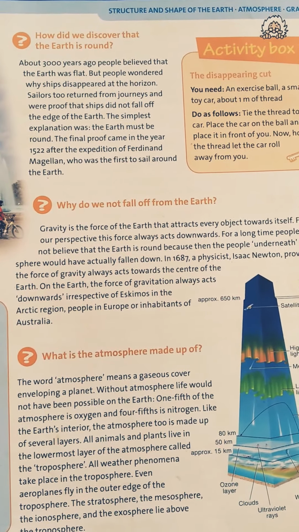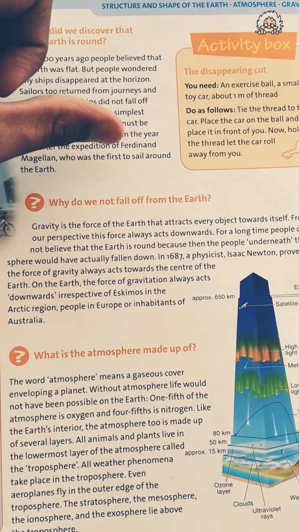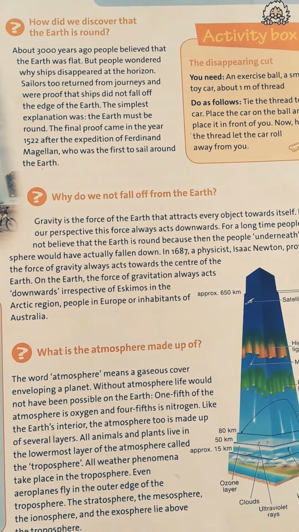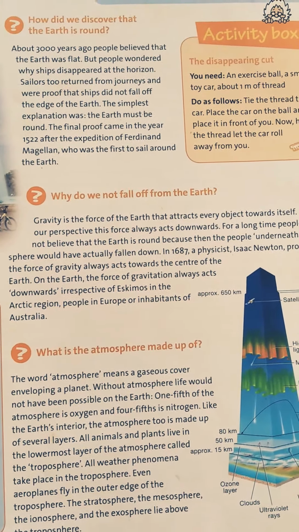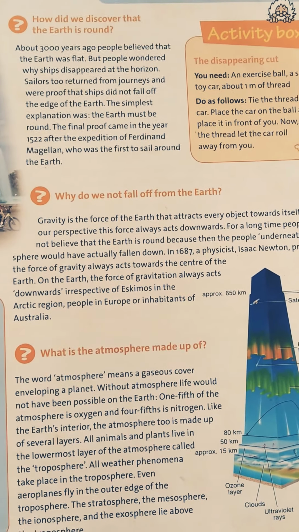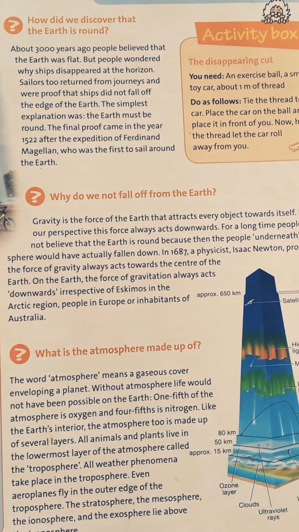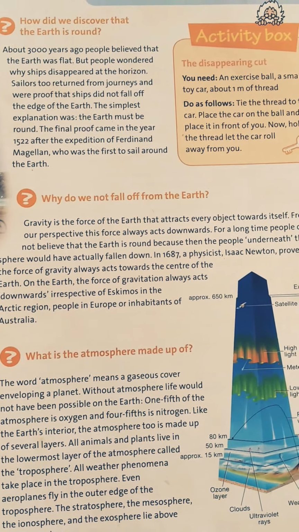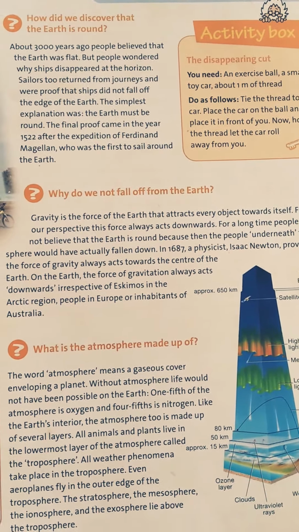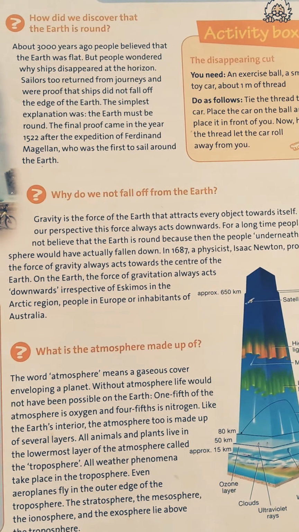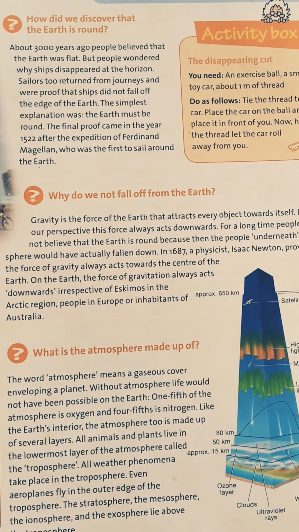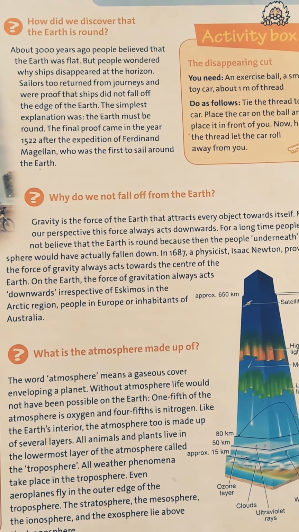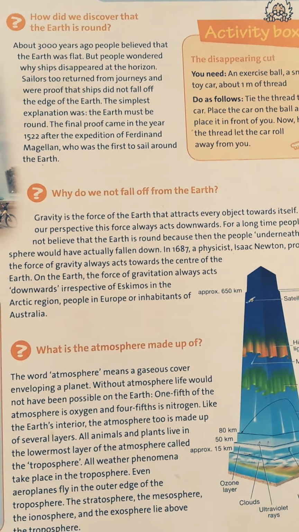So the great person Ferdinand Magellan, who was the first to sail around the earth, sailed throughout the earth, went to each part of the earth, and proved that the earth is round in the year 1522. So it is a very important point: when was it proven that the earth is round? In 1522, by Ferdinand Magellan.